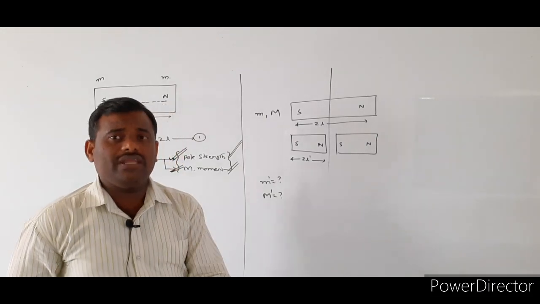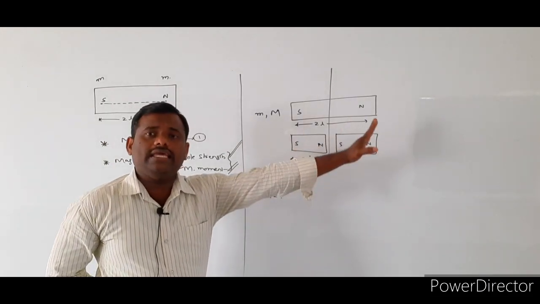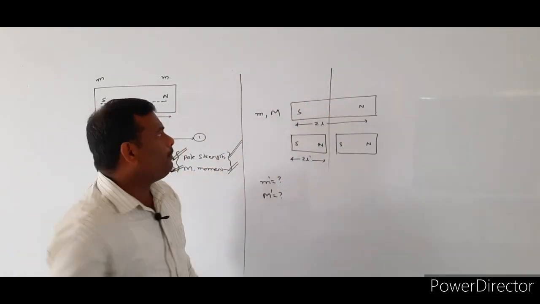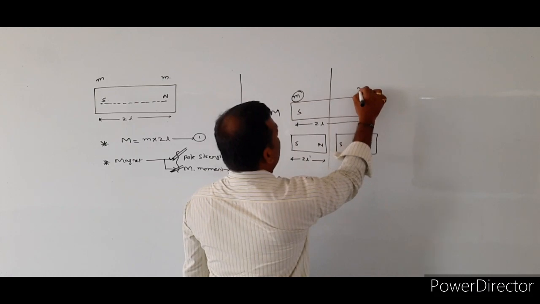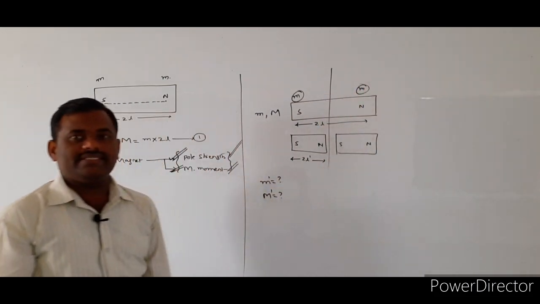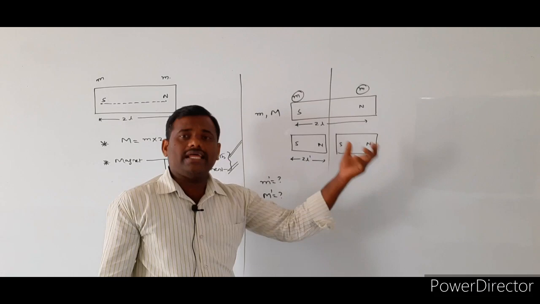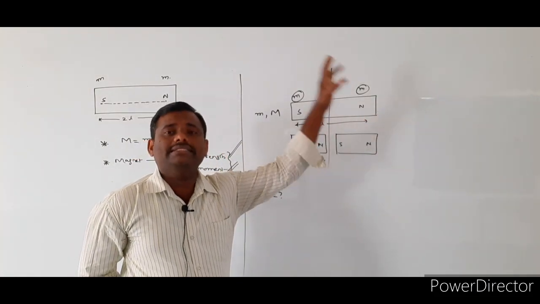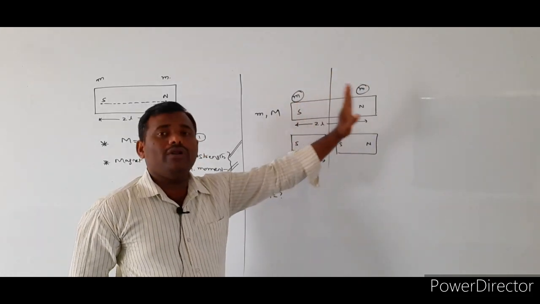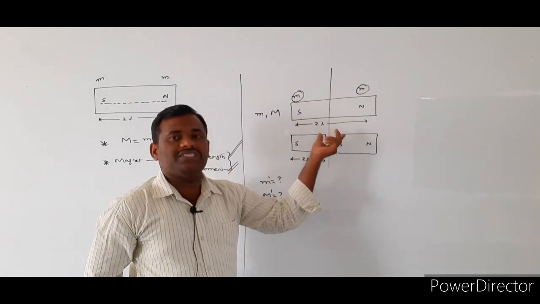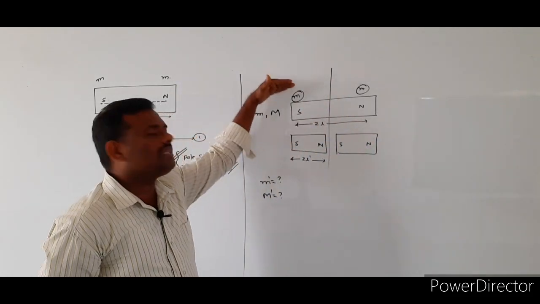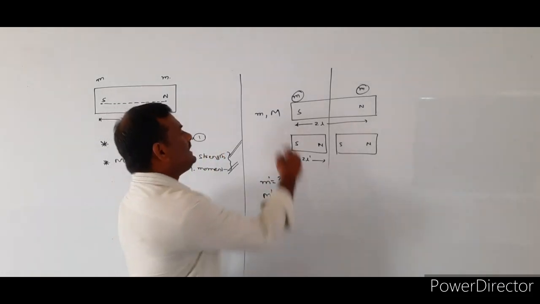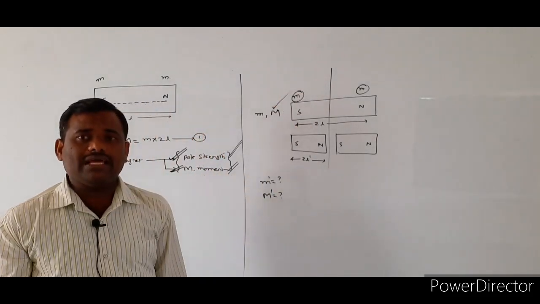This concept is very, very important. Once again, say what we have taken here: a bar magnet. When you take the bar magnet, it has two poles. Both the poles have the same pole strength. When you consider any bar magnet, we can easily measure the distance of separation between the south pole and the north pole. That is also what we mentioned as 2L. When you know the pole strength and the distance of separation between the south pole and the north pole, you can easily calculate the magnetic moment of the given bar magnet.